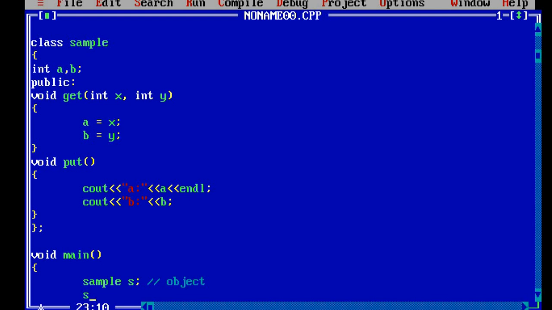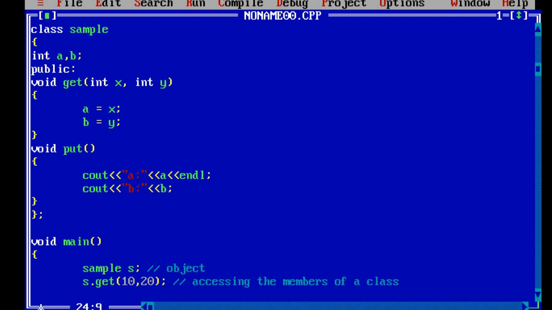So I'll say object dot get. Here the get method takes two values, so I'll say 10 comma 20 and close. What is this? Accessing the members of a class. Next I'll say s dot put.